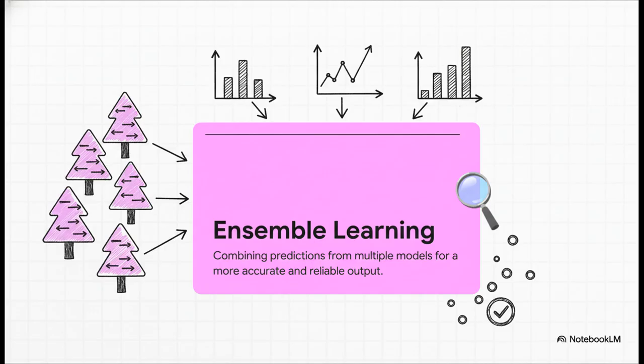Instead of trying to build one perfect, all-knowing model, we just build a whole lot of them and combine their predictions. By getting a consensus from a ton of different models, we can average out their individual mistakes and get a final result that's way more accurate and way more stable.